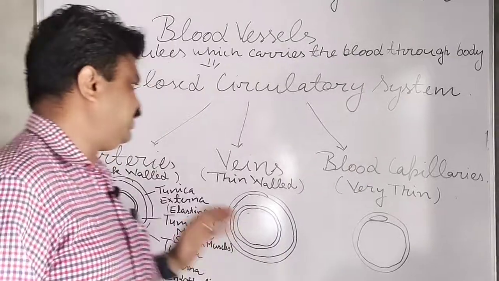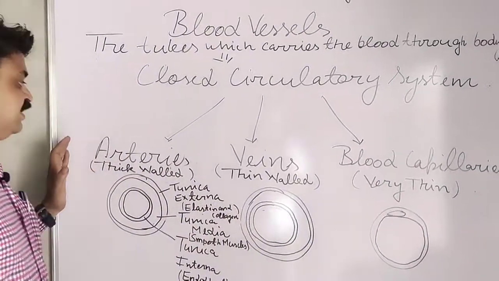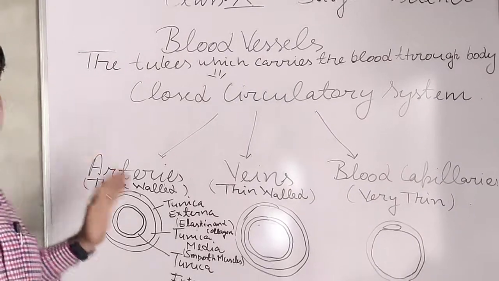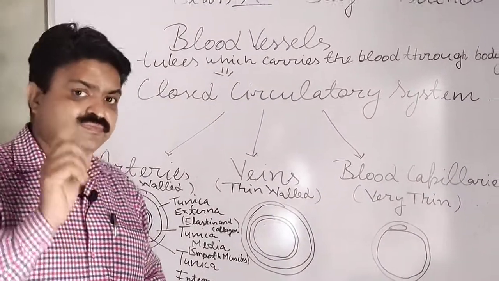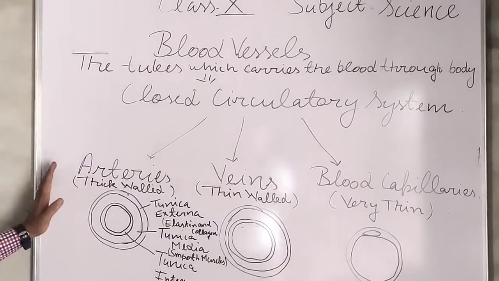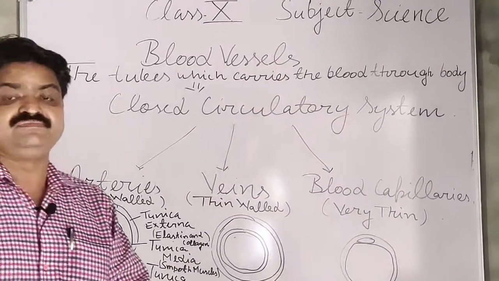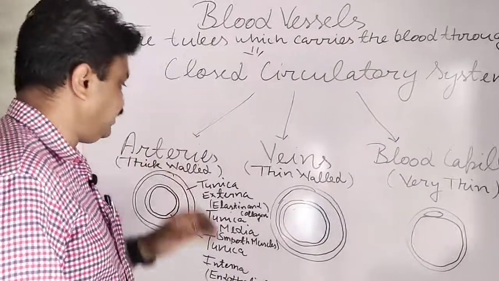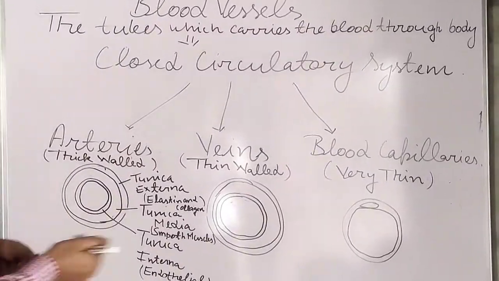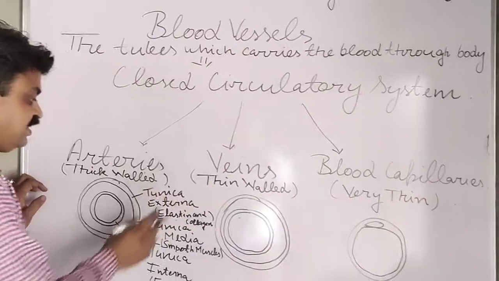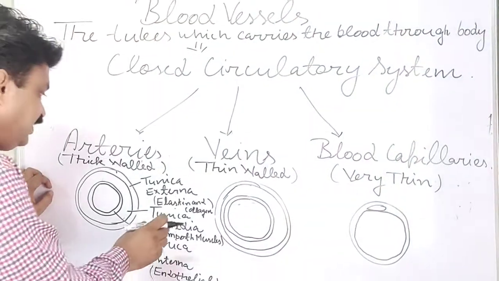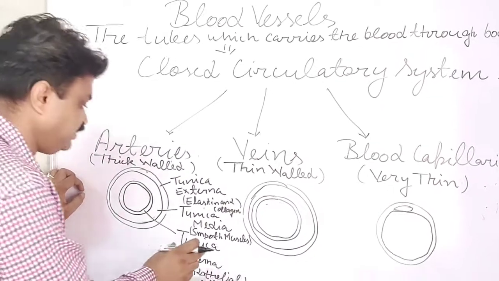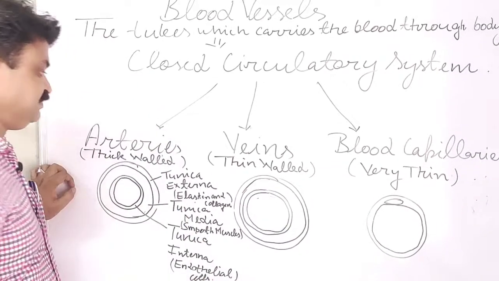First is arteries. Arteries are blood vessels, student, and they are thick walled, and their thick wall contains three layers. The first layer is known as tunica externa, the second is known as tunica media, and the third is known as tunica interna.